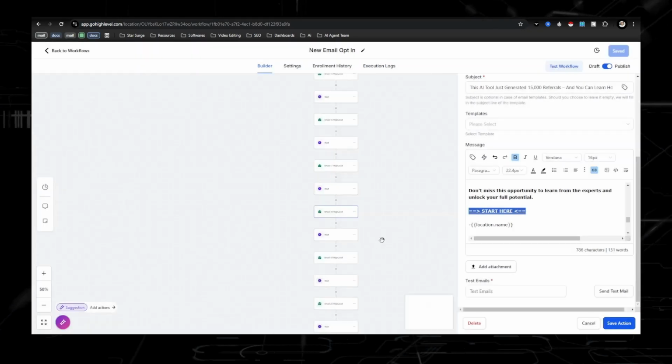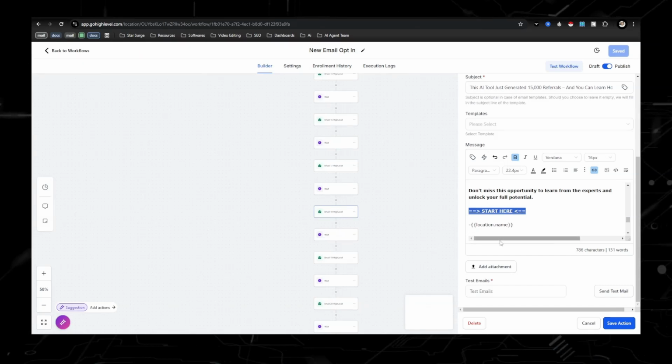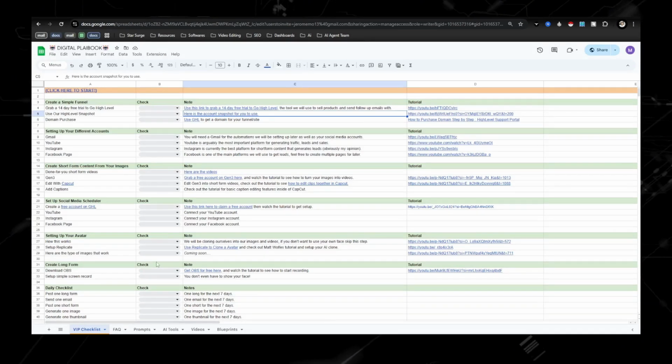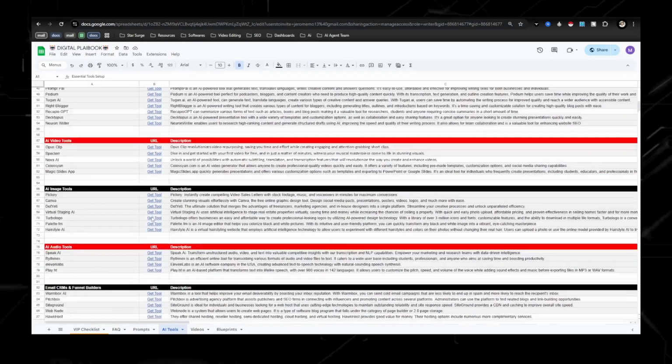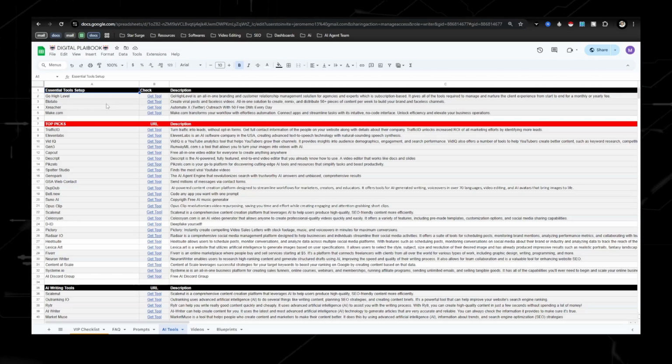So before I show you how to import or set up your custom values, first we need to get you an affiliate link of a tool that you want to promote. If we go to the digital playbook, we can go over here to AI tools, and like I said, these are 130 AI tools that you're able to get paid to promote, which means to have affiliate links. The essential tools that I would suggest you start off with would be probably one of these three: Go High Level, Blotato, or XReacher.